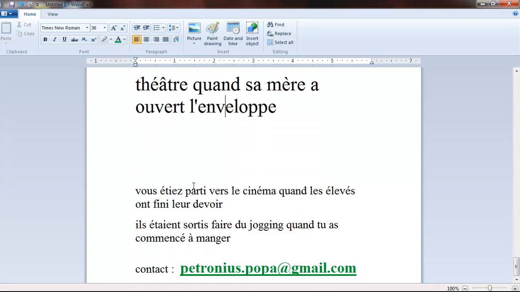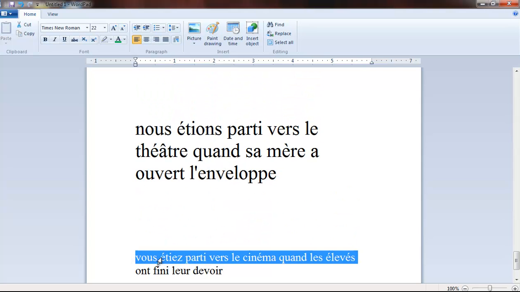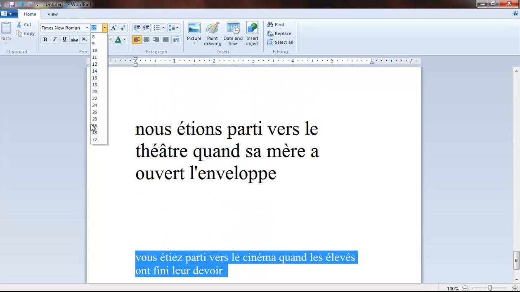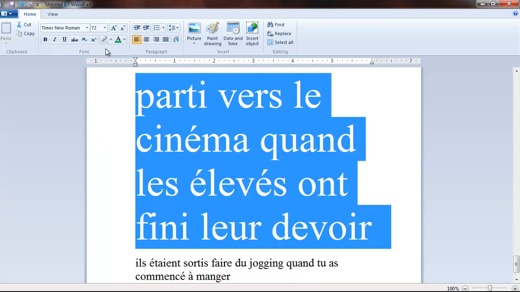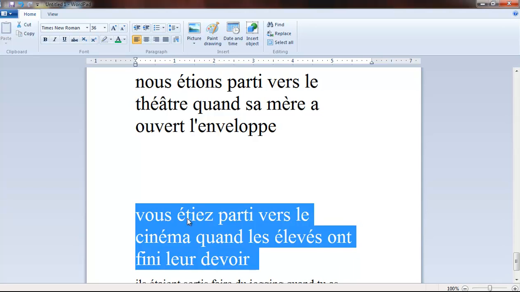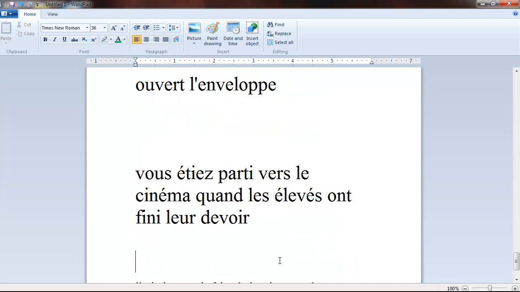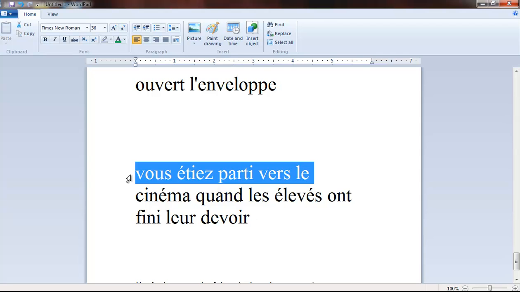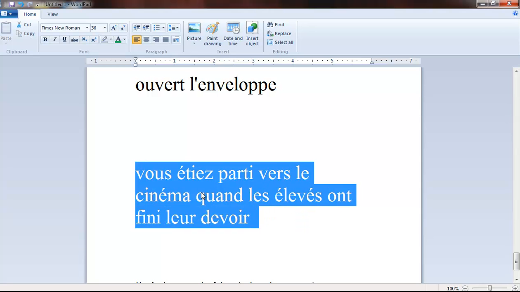Okay. Another example. Let's make it big and great, just like America, big and great again. So, vous étiez partis vers le cinéma quand les élèves ont fini leurs devoirs. You had gone to the cinema when the students finished their homework. So even here you can see that you were already on the way to the cinema when the students suddenly finished their homework.